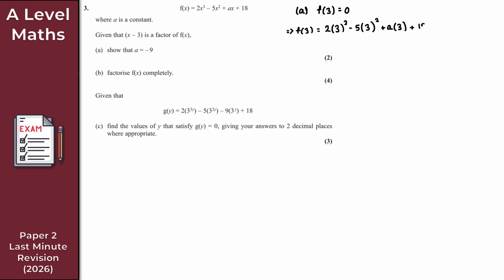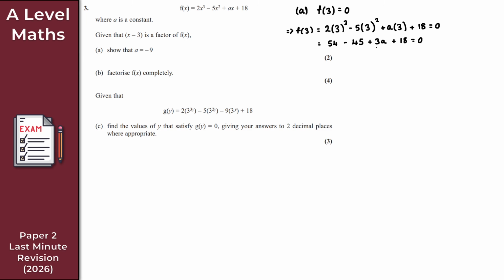And by the factor theorem, all of this is equal to 0. So let's simplify and see what we get. 3 cubed is 27, times that by 2, I get 54. 3 squared is 9, times that by minus 5, I get minus 45. That's just 3a, plus 18, and all of this is equal to 0.